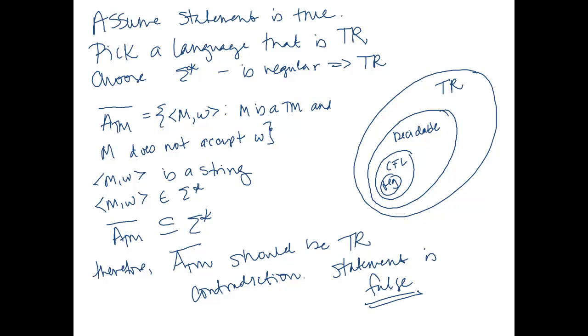Okay, if you're not clear on why ATM bar is not Turing recognizable, let's do a really quick proof. We have a proof in CSE355 that shows that ATM is undecidable. I'm not going to go over that proof again, but we know that ATM is undecidable.